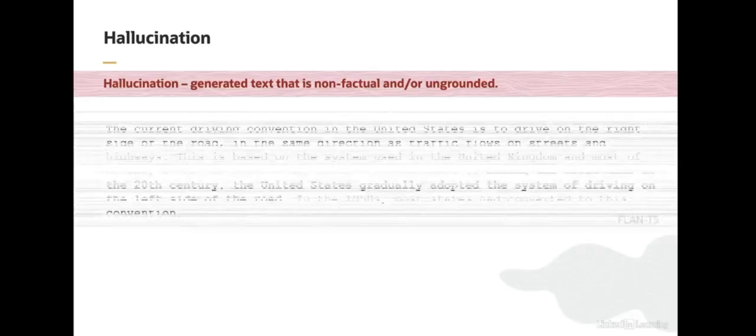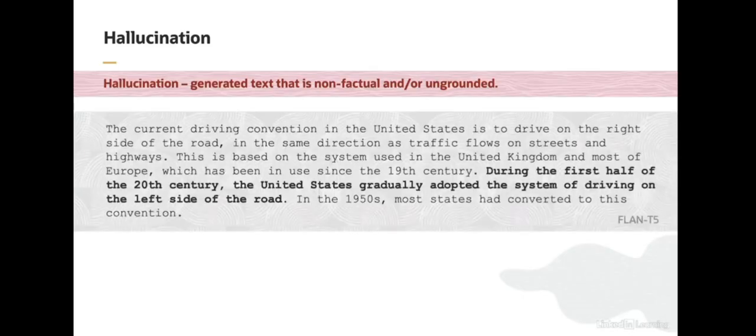For example, consider the text on the slide, which contains a bolded statement that is not factually correct. Typically, statements like these are considered to be hallucinations. Specifically, this text states that in the United States, people gradually adopted the practice of driving on the left side of the road. This is factually incorrect and would typically be considered a hallucination. One thing to note about this example is that the generated text is completely fluent and even starts off correct.